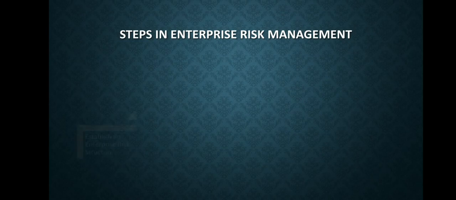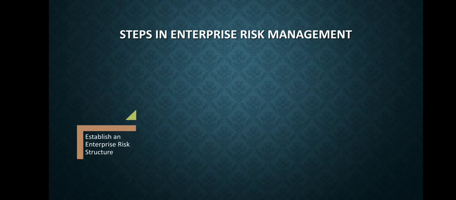The first step is to establish an enterprise risk structure. ERM requires the whole organization to identify, communicate, and proactively manage risk regardless of position or perspective. Everyone needs to follow a common approach which includes a consistent policy and process, a single repository for their risks, and a common reporting format.